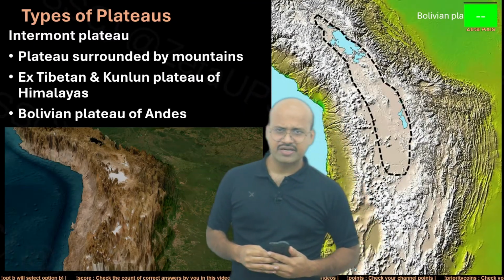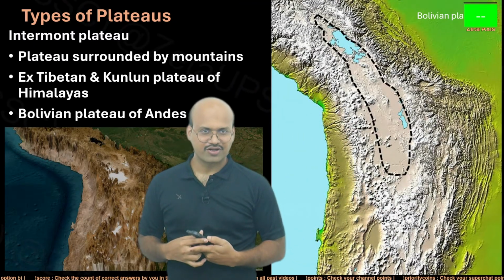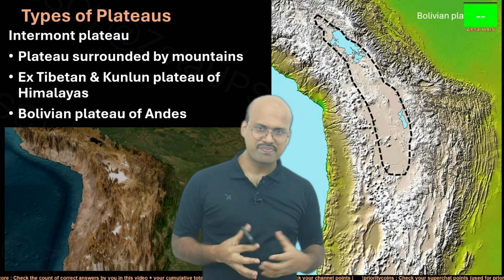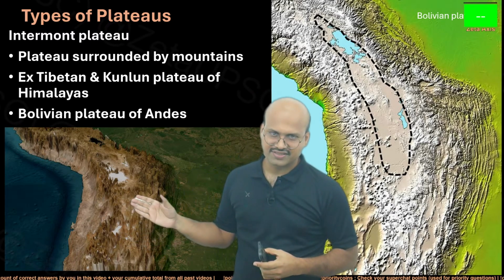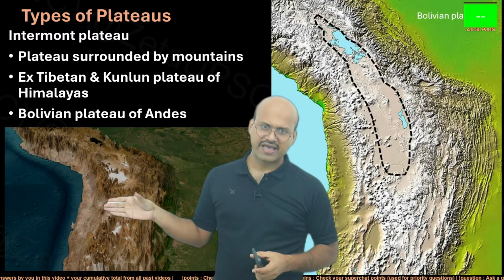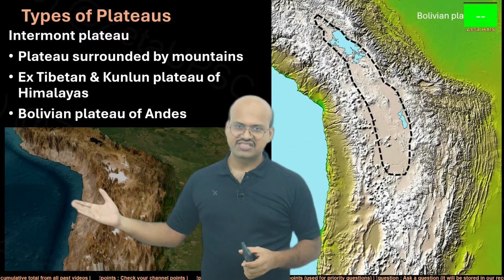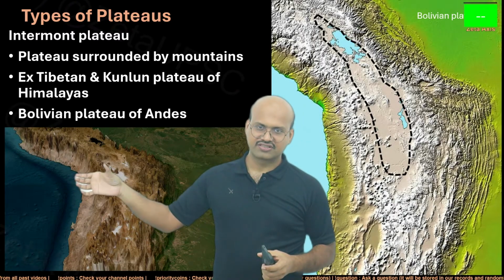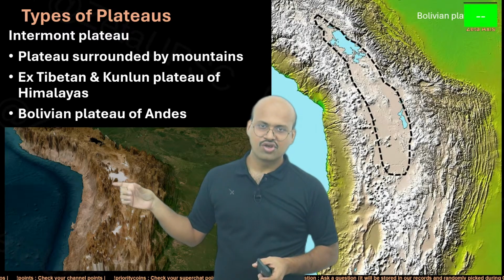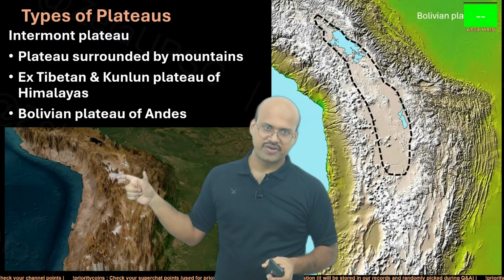Now there is this intermountain plateau. What is an intermountain plateau? A plateau which is surrounded by mountains from all sides. Here we can see the Andes mountains on the western side of the South American continent, and here we can see the Bolivian region, the Bolivian plateau region.